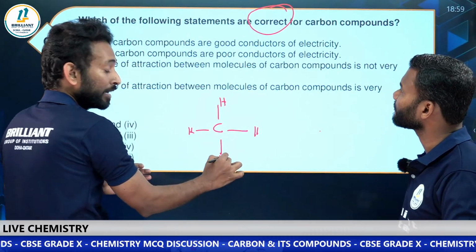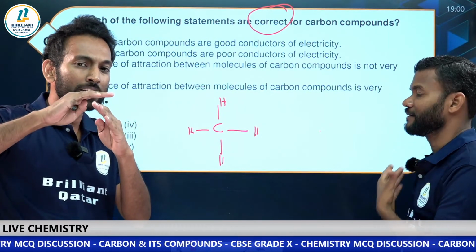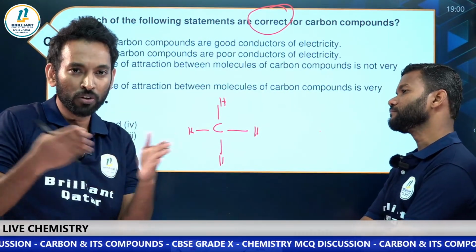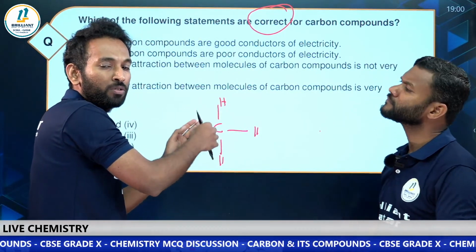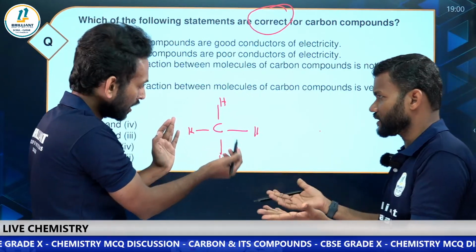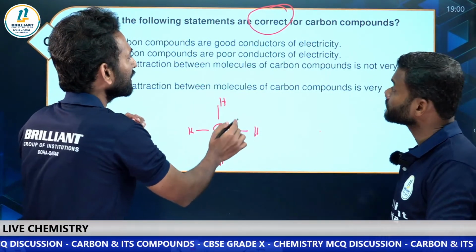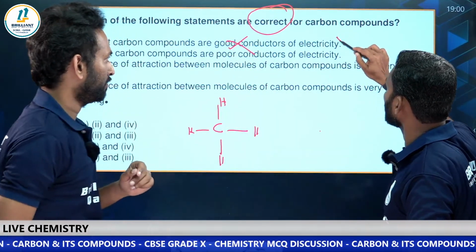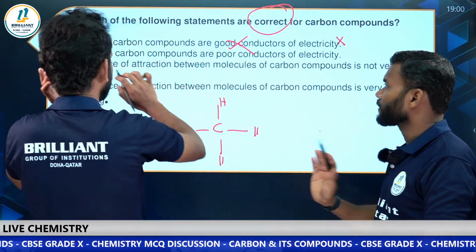Covalent bonds. If carbon compounds form covalent bonds, that means electrons are shared, so there is no free electron. They are not forming ions. So definitely it is not a good conductor. It's wrong. Then the second option is correct: it is a poor conductor.